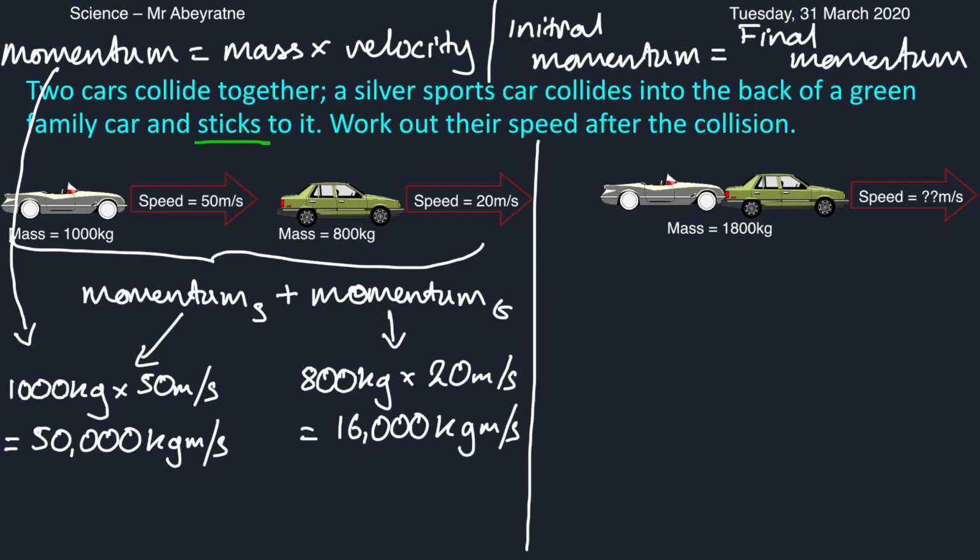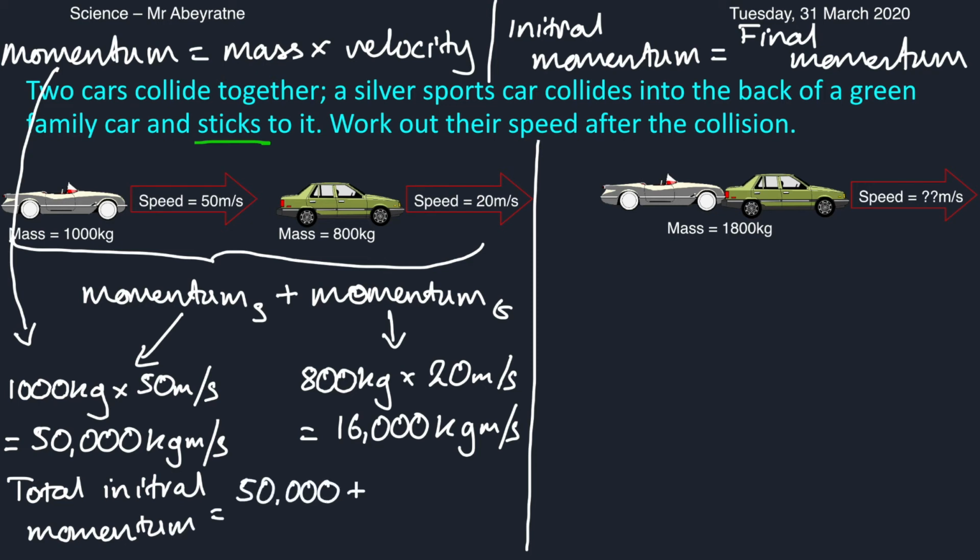So our total initial momentum is equal to 50,000 plus 16,000, which is 66,000 kilogram meters per second. That's the momentum of both cars before they collide into each other.